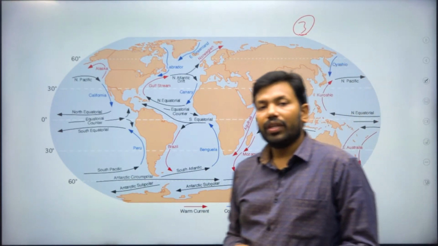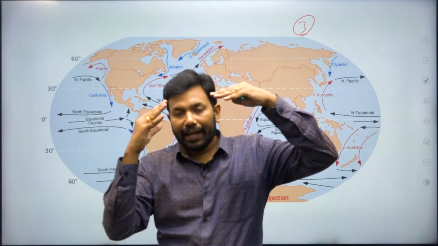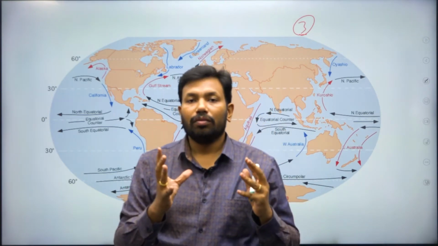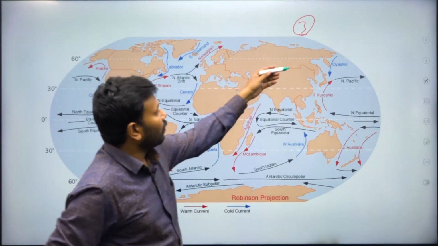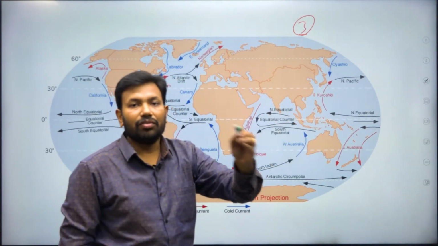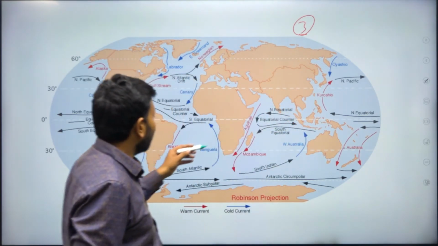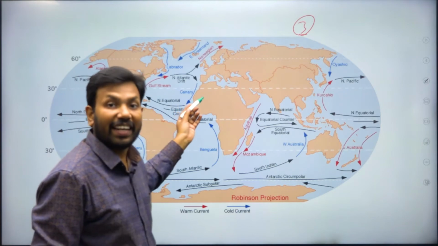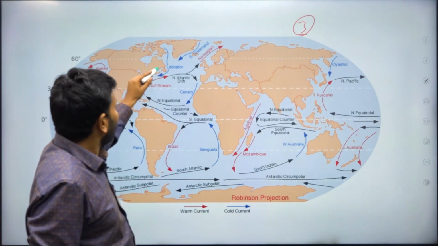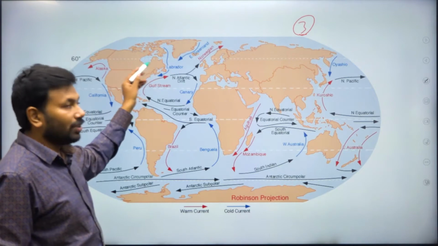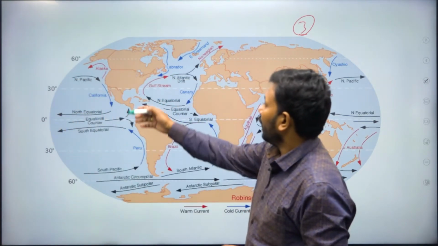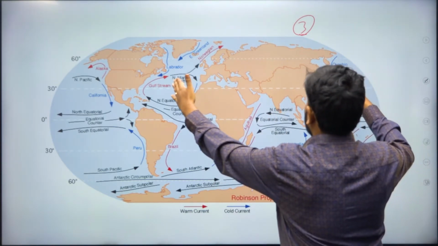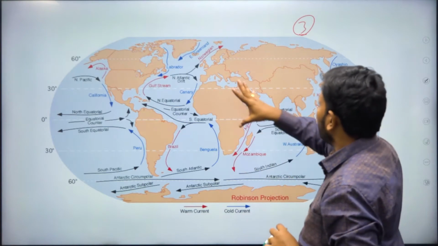Fishing grounds. Wherever hot and cold currents meet, that is the ideal place for the formation of fog. That is also the ideal place for the growth of fishes. So you can see Oyashio and Kuroshio. In the east of Japan, fish culture is heavy because fish production is heavy. At the same time, we have the Labrador and Gulf Stream currents, and the fishing zones of Newfoundland Island are very much higher. At the same time, we have the west of the USA. These are the two major points we have as fishing grounds. So you can mention fishing grounds.